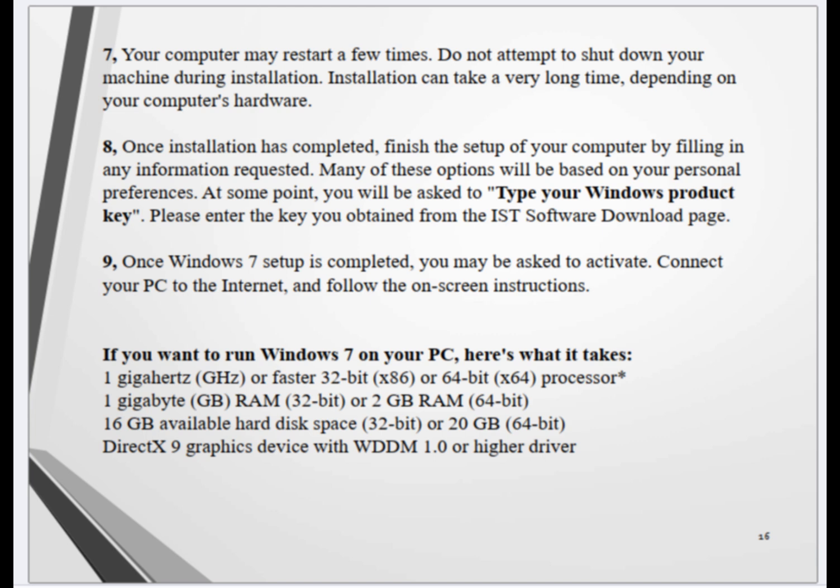9. Once Windows 7 setup is completed, you may be asked to activate. Connect your PC to the internet, and follow the on-screen instructions.